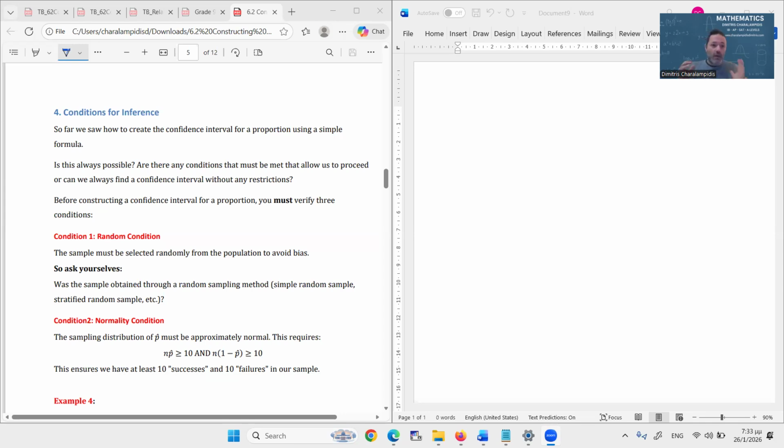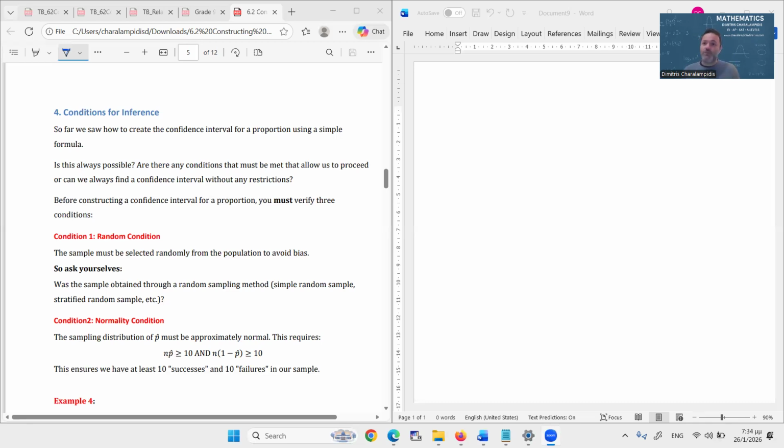So, once again, so far we saw how to create a confidence interval for a proportion using just a simple formula. However, like I said before, is this always possible? Are there any conditions that must be met that will allow us to proceed, or can we always find a confidence interval without caring about any restrictions? Before constructing a confidence interval for a population proportion, you must verify three conditions.